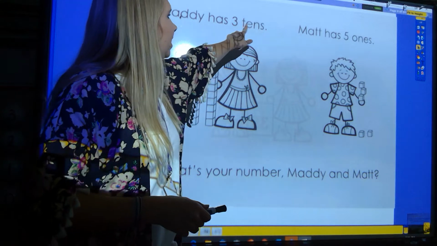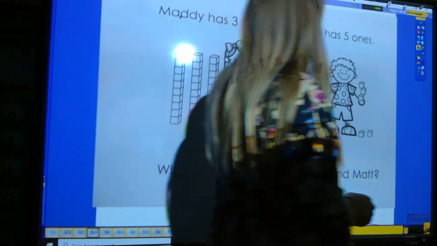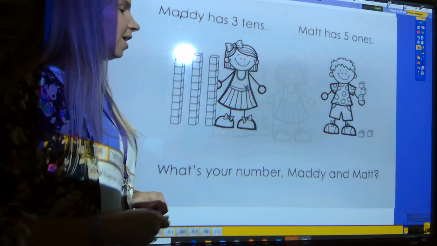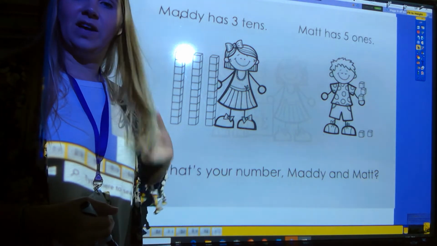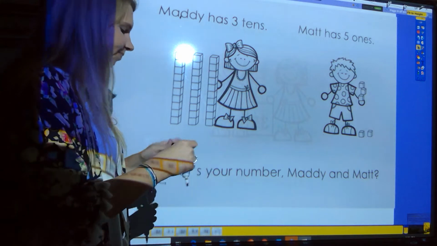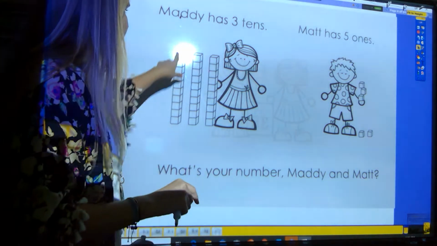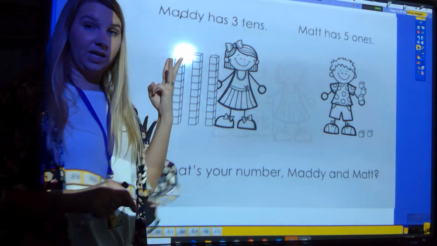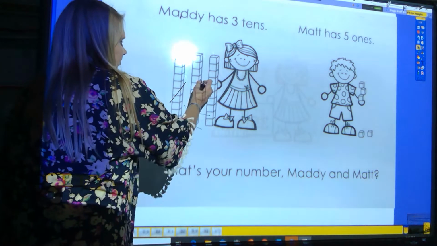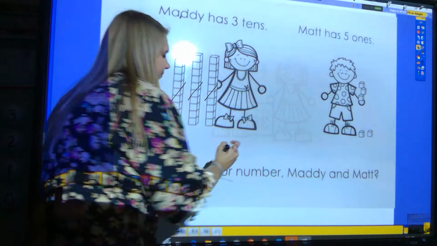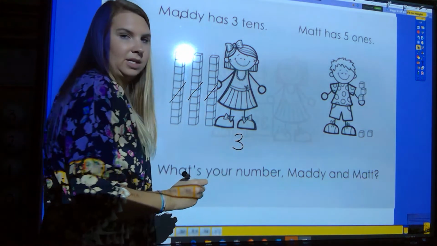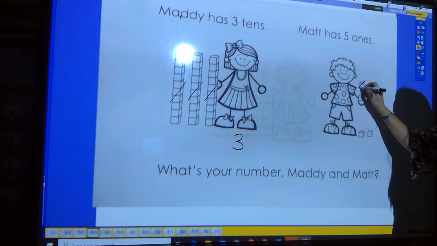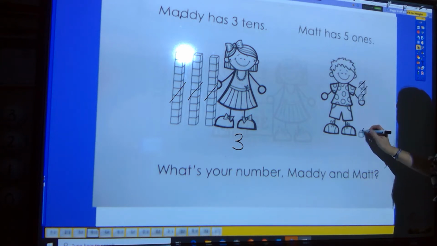Maddie has 3 tens. Matt has 5 ones. What's your number, Maddie and Matt? So let's find out how many tens she has. How many 10 rods do you see? I see 3 of them. There's 3. So 3 tens. And how many ones did Matt have? 1, 2, 3, 4, 5.